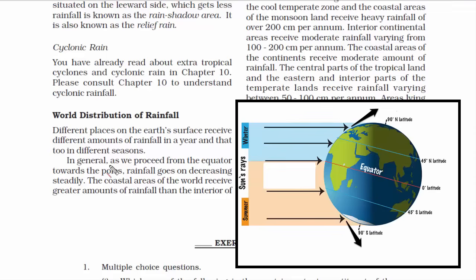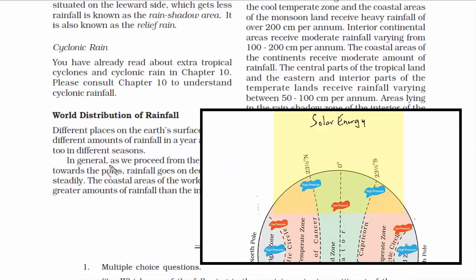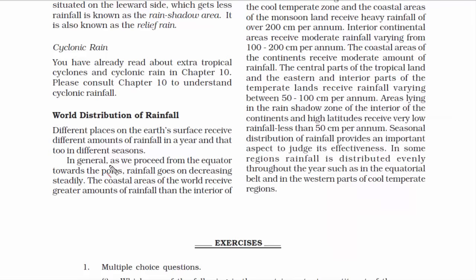And we also know that not every place on Earth receives an equal amount of sun rays. As you go away from the equator, these sun rays become more slanted or curved, due to which the amount of sun rays and light received by higher latitudes is less. This develops an uneven heating pattern between land and water at different places. And that's how different places on Earth receive different amounts of rainfall in a year.